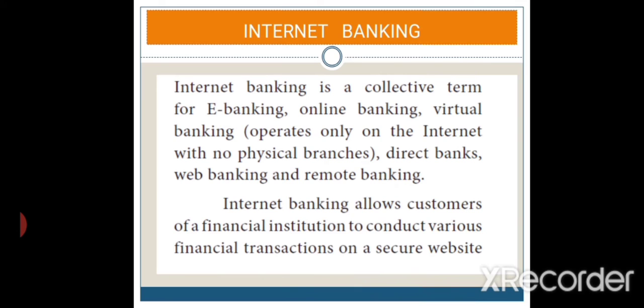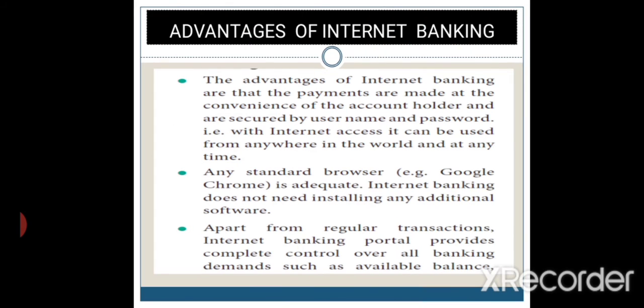We can make any transactions for any institutions or any customers on a very secure basis. The main advantages of internet banking are that the payments are made at the convenience of the account holder and are secured by the username and password.